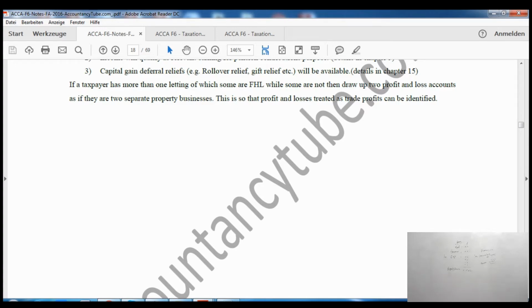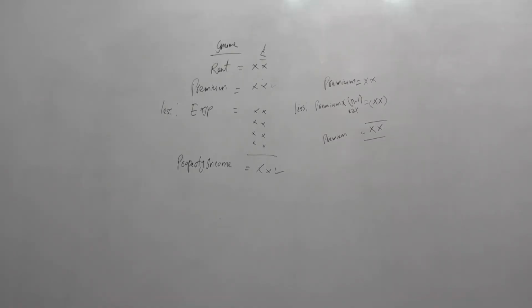Alright, if a taxpayer has more than one letting, of which some are furnished holiday lettings while some are not, then draw up two profit and loss accounts, as they are two separate property businesses. This is so that profit and loss treated as trade profits can be identified.